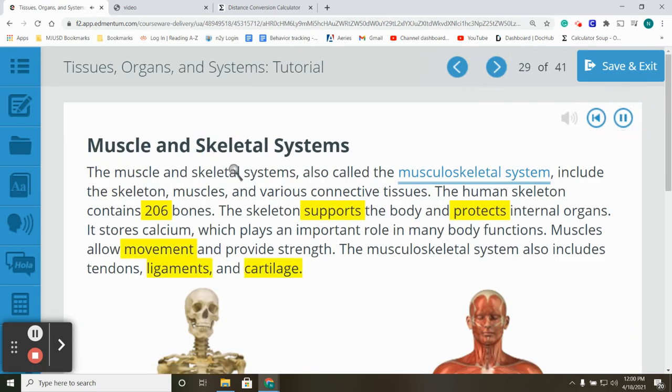Muscle and skeletal systems. The muscle and skeletal systems, also called the musculoskeletal system, include the skeleton, muscles, and various connective tissues. The human skeleton contains 206 bones. The skeleton supports the body and protects internal organs. It stores calcium, which plays an important role in many body functions. Muscles allow movement and provide strength. The musculoskeletal system also includes tendons, ligaments, and cartilage.